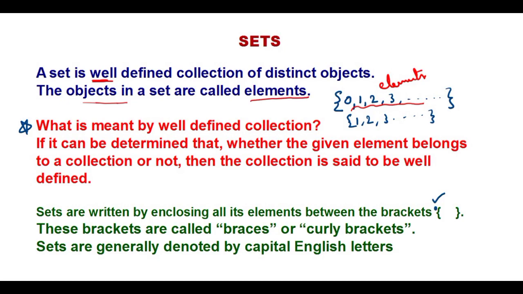So I repeat once again, a set is a well-defined collection of objects. What does well-defined mean? Well-defined means a particular name. For example, what are the topmost cricketers in India? List out the 10 topmost cricketers in India, and different persons will think differently. When I ask this question, the first person in your mind has selected a different person, with different names.